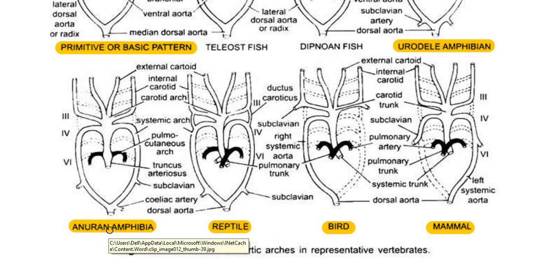Because the gills are lost, there is some kind of evolution that has taken place, and as per evolution the number of aortic arches gets reduced.